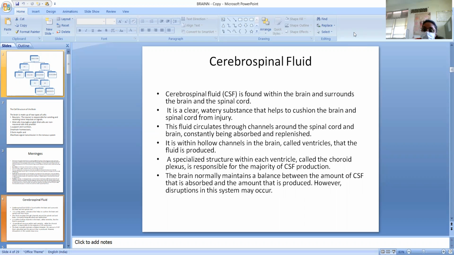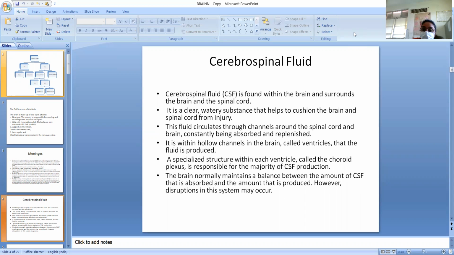The fluid circulates through channels around the spinal cord and the brain, constantly being absorbed and replenished. Replenished means whatever fluid is reabsorbed, that amount of fluid is formed again.